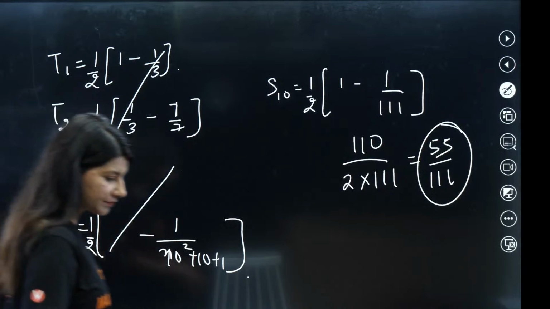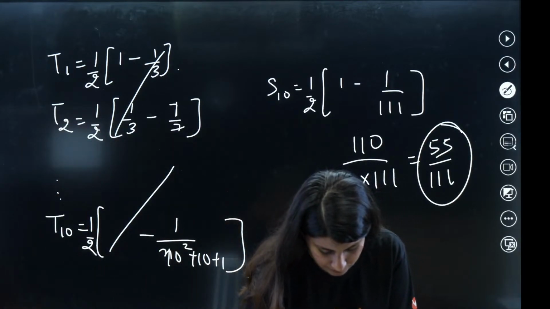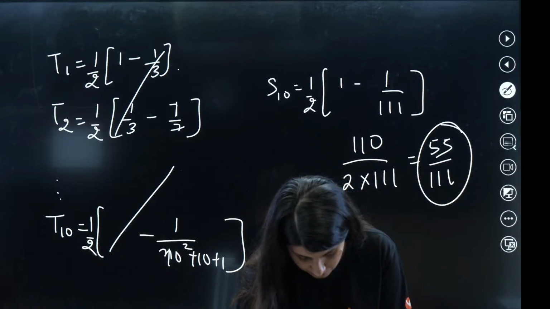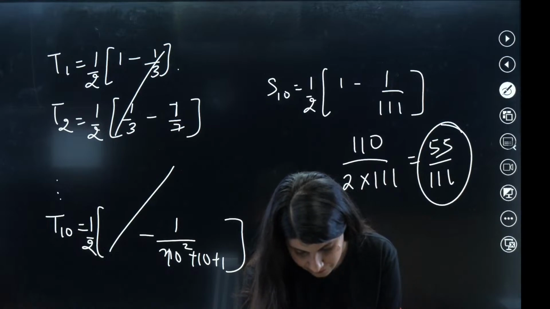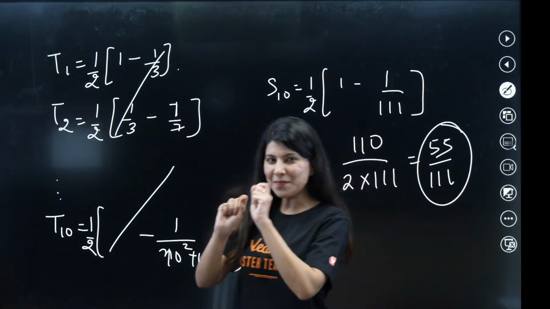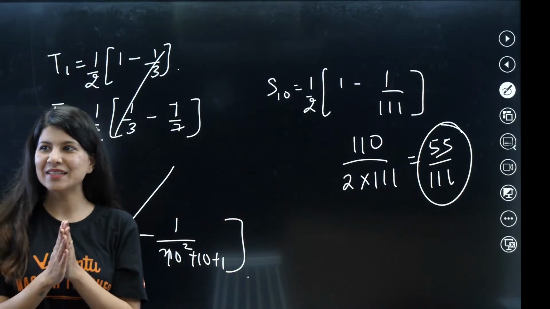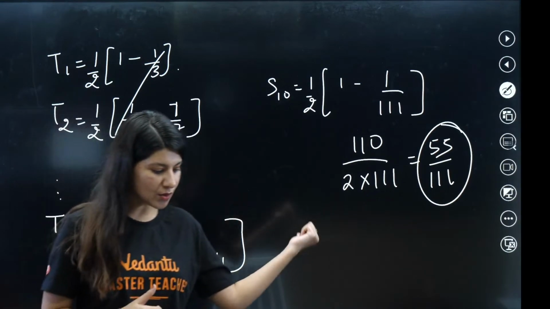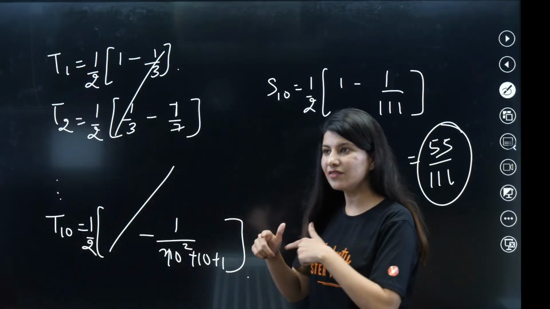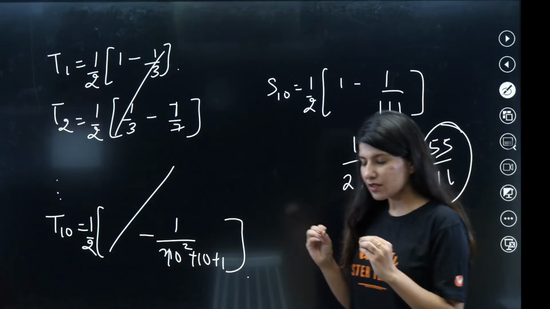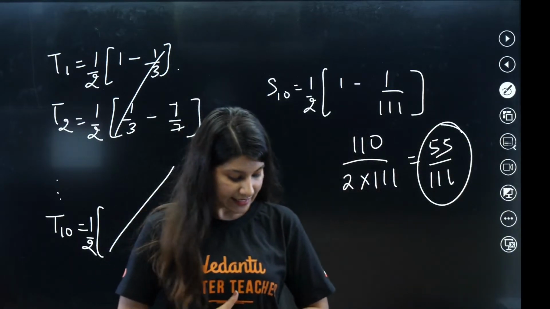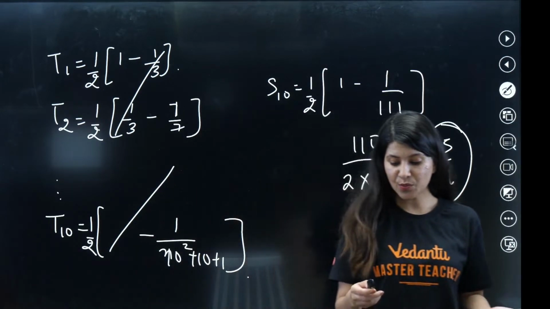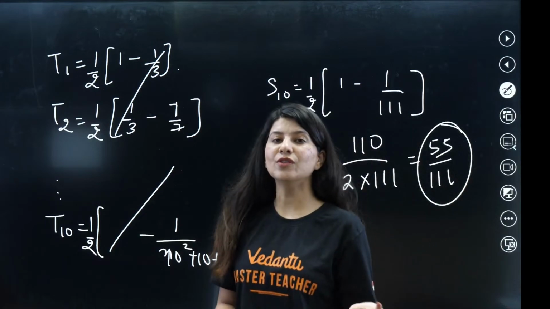Clear? This was the last question. We made some mistake. I forgot the denominator part, but till the end we have done it nicely. Anyone who has not understood this, who has any confusion, please do let me know. This is a very easy question, and as I already told you, solve as many questions as possible and be mindful while solving a question.